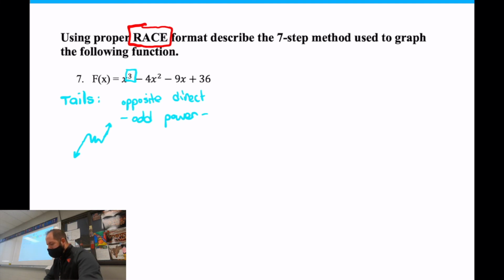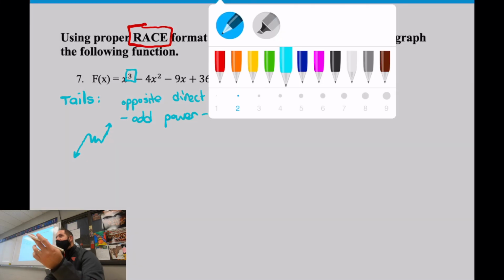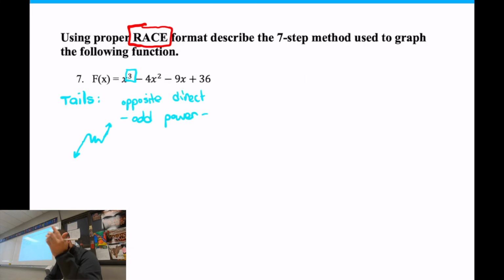Let's see, part of the 7-step method, let's do the x-intercepts next. I'm trying to go in order. So tails, let's do x-intercepts next. How do we do that? How do I find x-intercepts? Nope, that's y-intercepts. Factor it. Yeah, we have to factor.